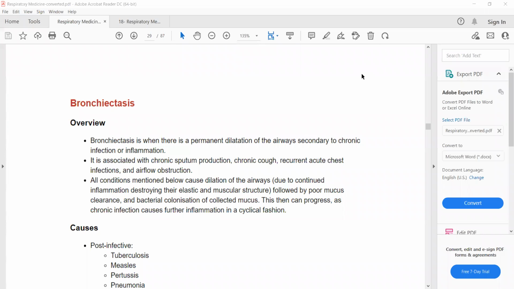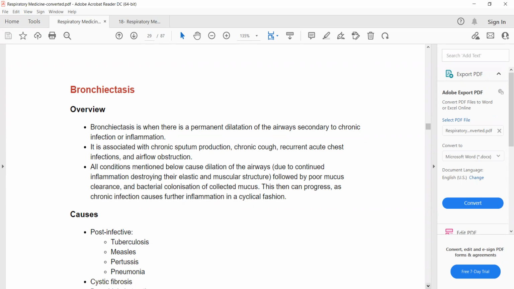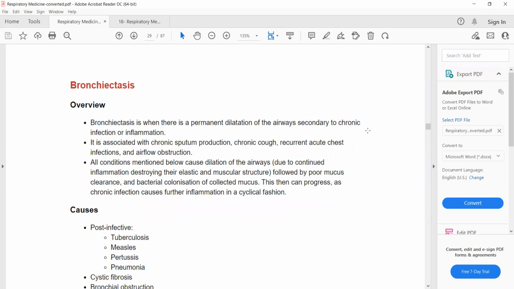So what is bronchiectasis? Bronchiectasis means dilatation of the bronchi. Permanent and irreversible dilatation of the bronchi is known as bronchiectasis. Why does dilatation of the bronchi occur? Dilatation of the bronchi can occur as a result of chronic infection or inflammation.